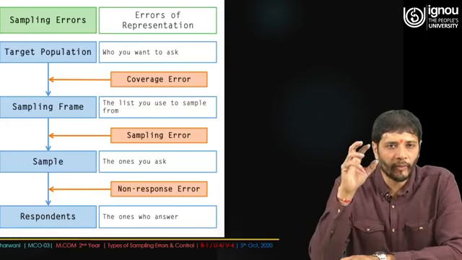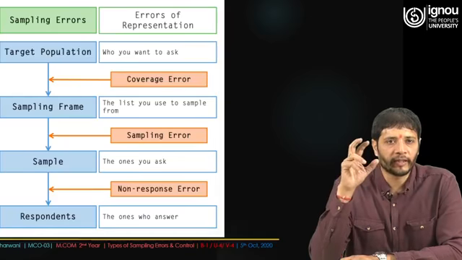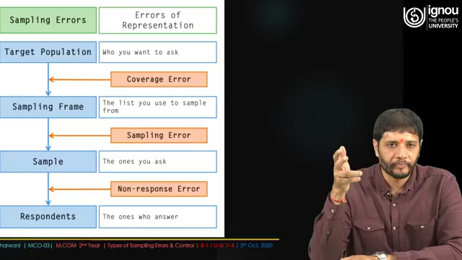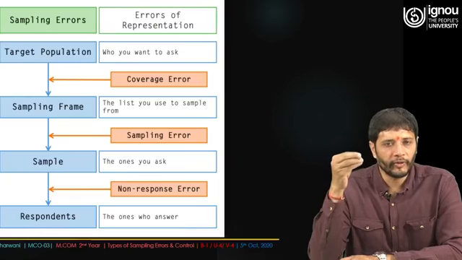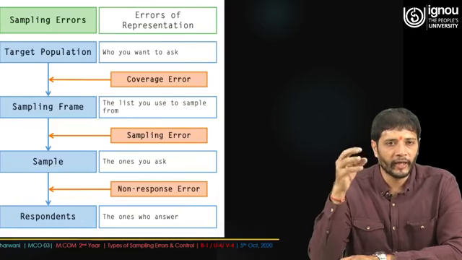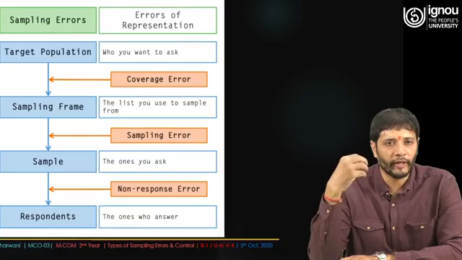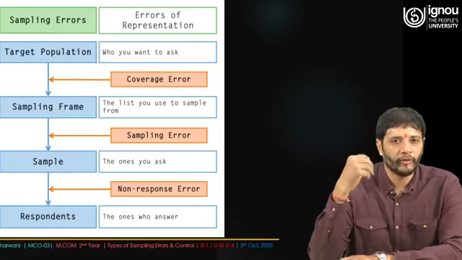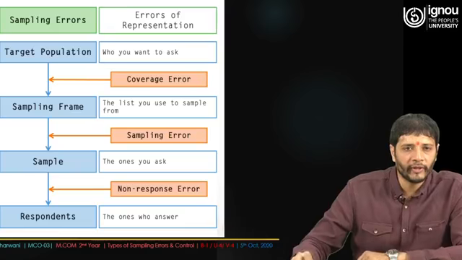And when you talk about sampling errors, the sampling error is about errors of representation, and that is very true. It's good that the sampling error comes, because it works as an alarm bell and makes you alert that now you have to deviate. You have to deviate your sample plan and your sample strategy, and the model needs to be revised. So we start with the target population.